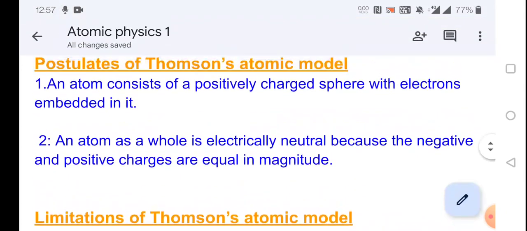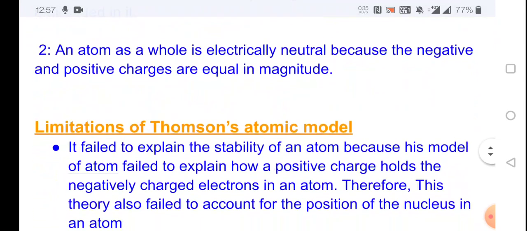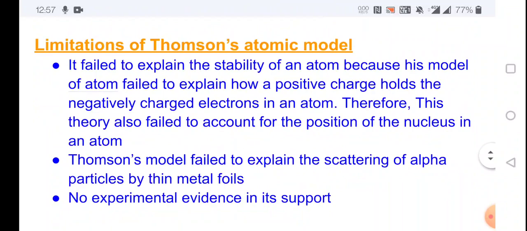There are two postulates in Thomson's atomic model. Next, limitations of Thomson's atomic model.